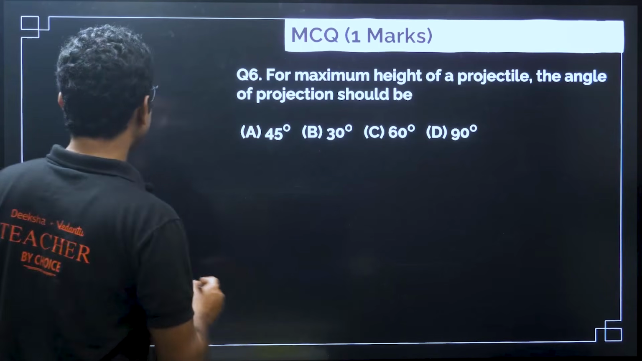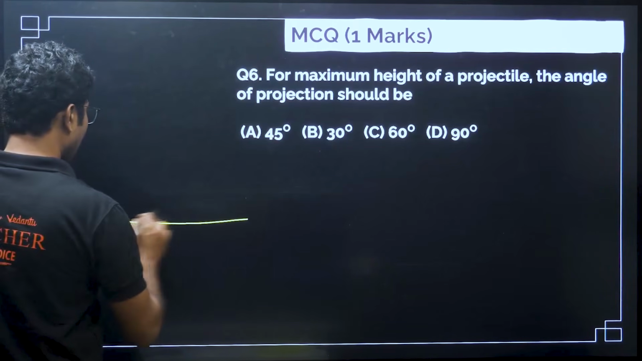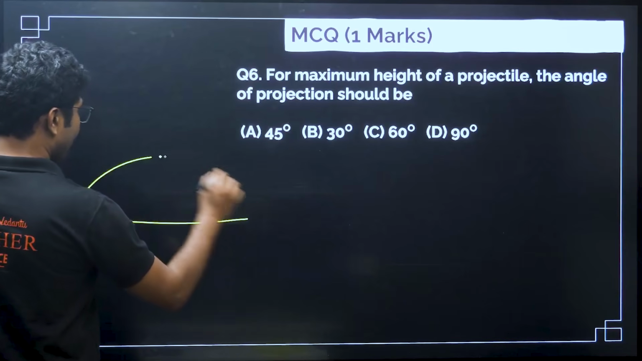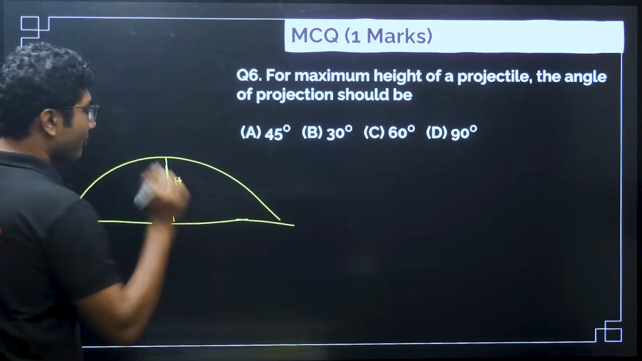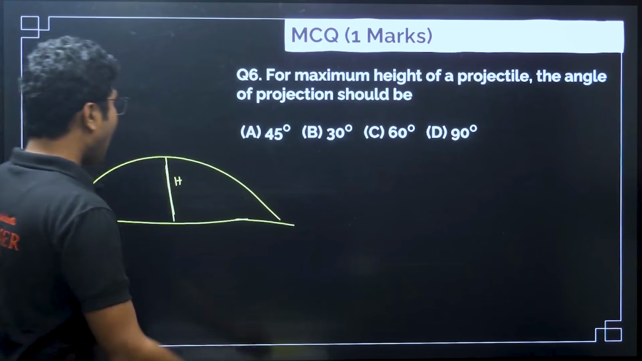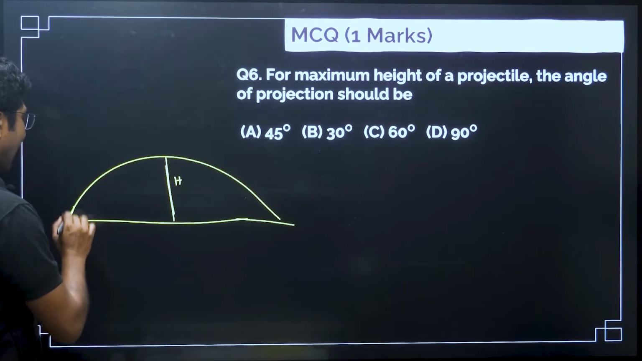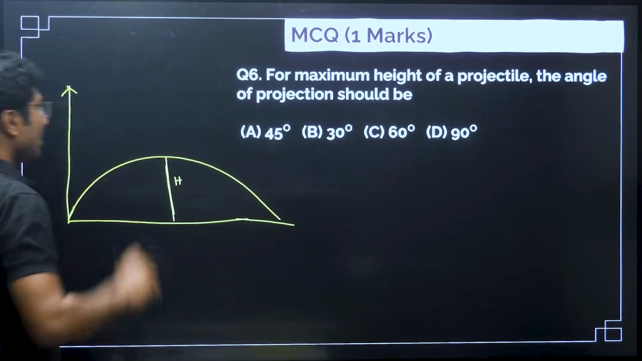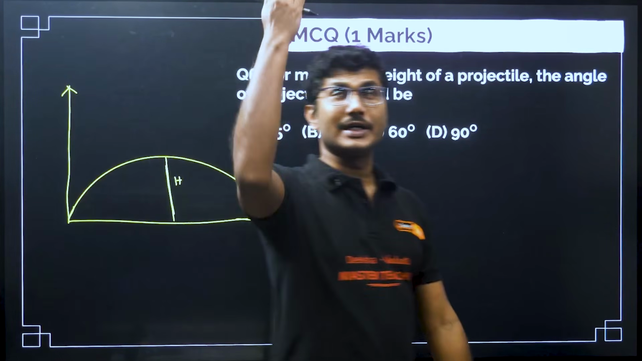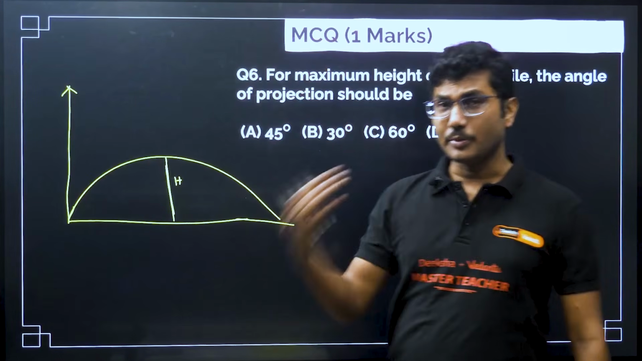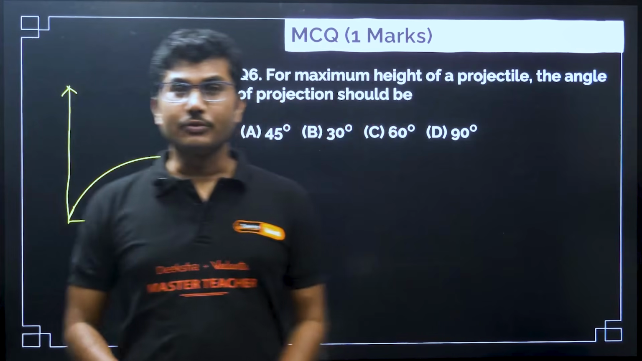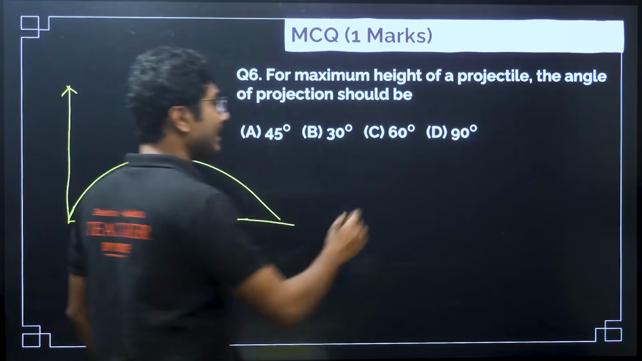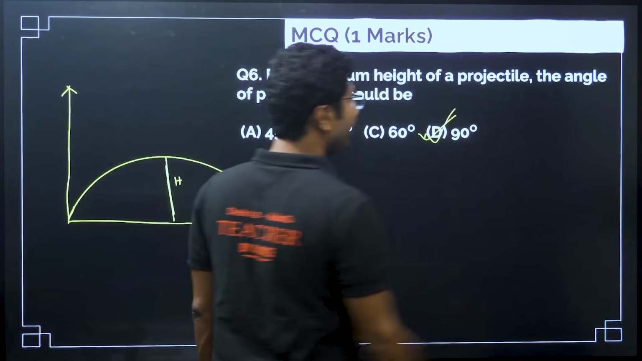So height means this is height. If you throw a projectile, this is called height. So height will be maximum when? For what angle of projection? Height will be maximum if you throw it directly vertically upward. If you throw it just vertically upward, this is also a projection, this is also a projectile motion, the direct upward motion, right? So if you throw it at an angle of 90 degree projection, height will be maximum.